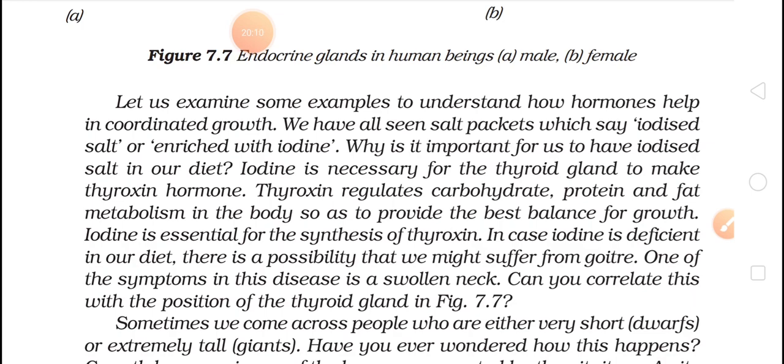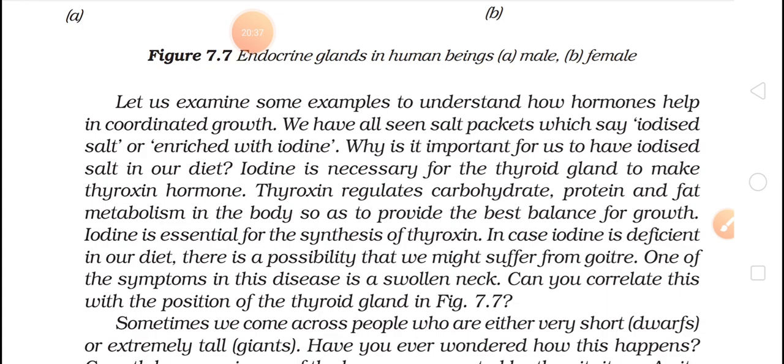Now understood what I was telling you in the previous lectures? So iodine is very essential in our diet because this thyroxine which is produced regulates your metabolism, that is, the breakdown of carbohydrate, protein, and fat is done by thyroxine.